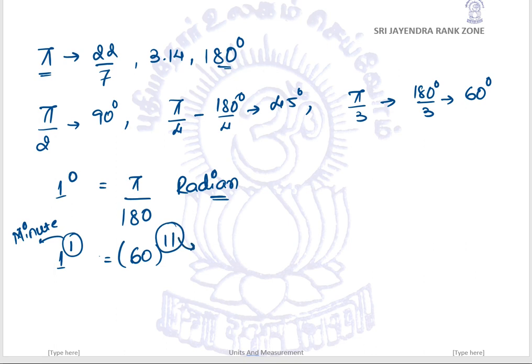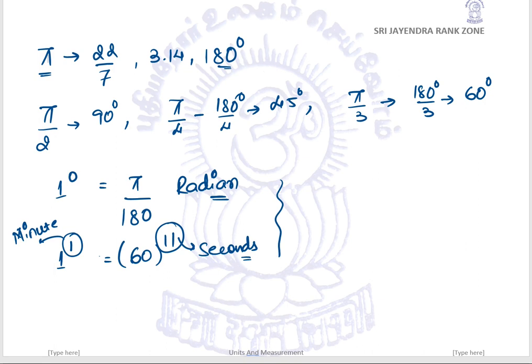When we use a double quotation, it is seconds. These minutes and seconds have just a similar name to our timing system, but they are not having any relation with our hour, minute and second system. So remember this: 1 minute equals 60 seconds.